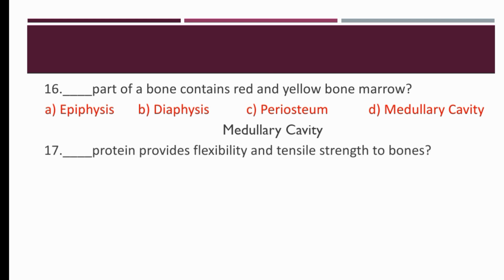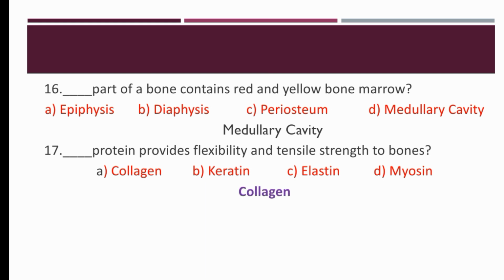Dash protein provides flexibility and tensile strength to bones. Our options are collagen, keratin, elastin, or myosin. So dash protein provides flexibility and tensile strength to bones. So the right option is collagen. Collagen protein provides flexibility and tensile strength to bones.